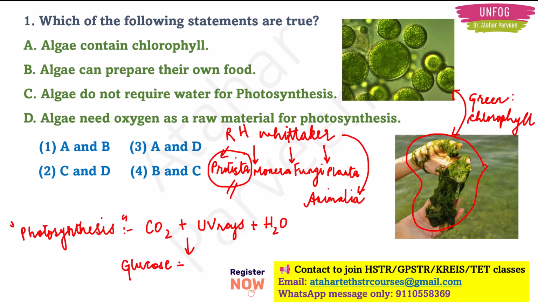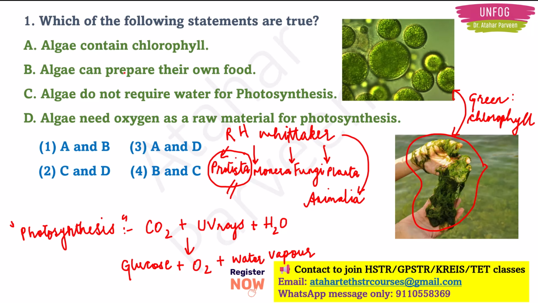So glucose, then along with glucose it will form oxygen, and it will also release water in the form of vapor. So basically water is released from the plant in the form of a gas. Okay. So this is all we need to know about algae.